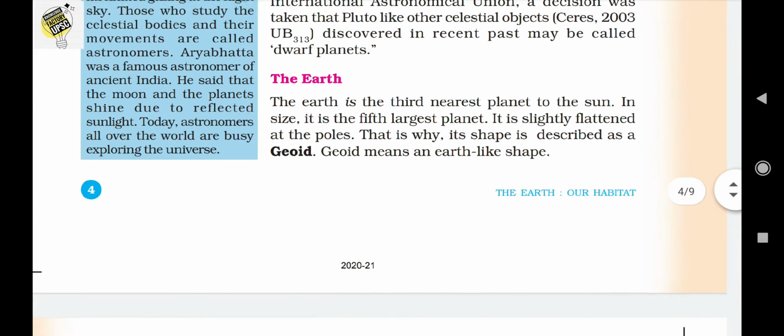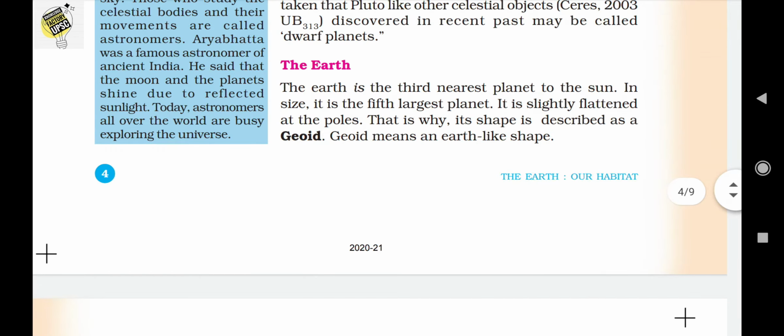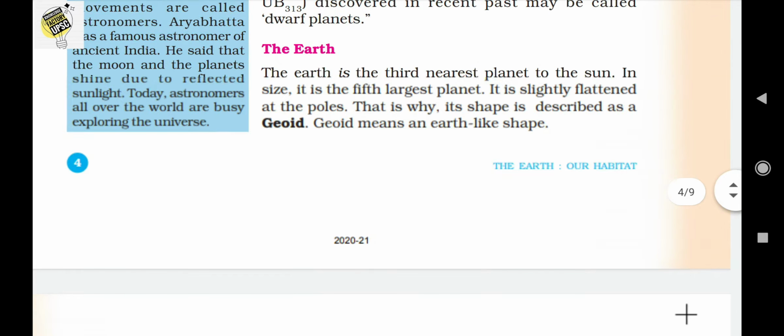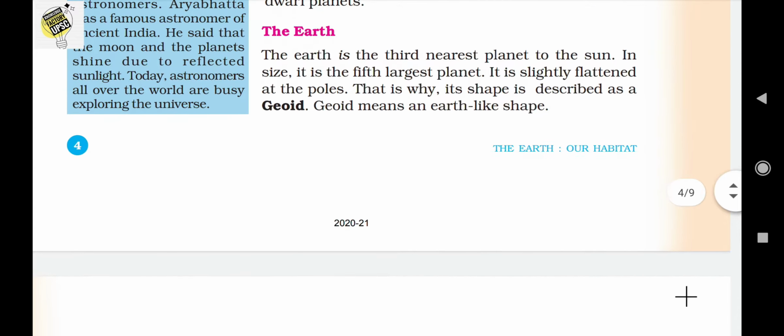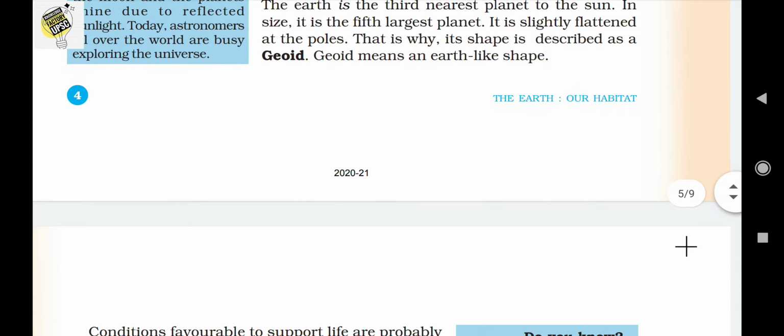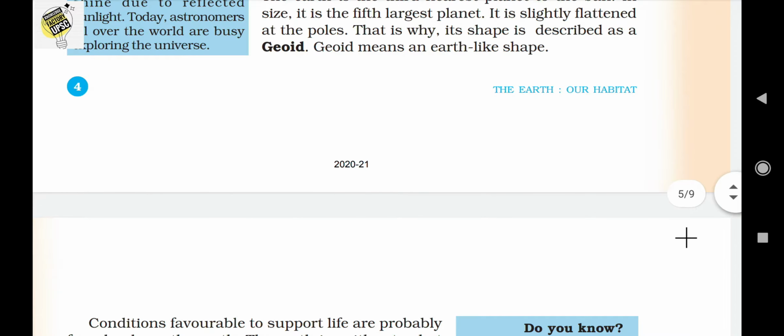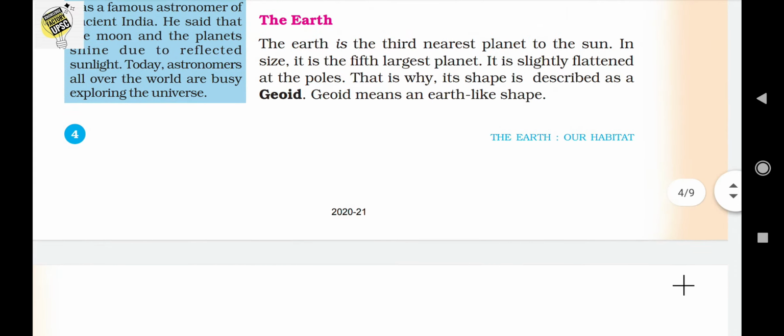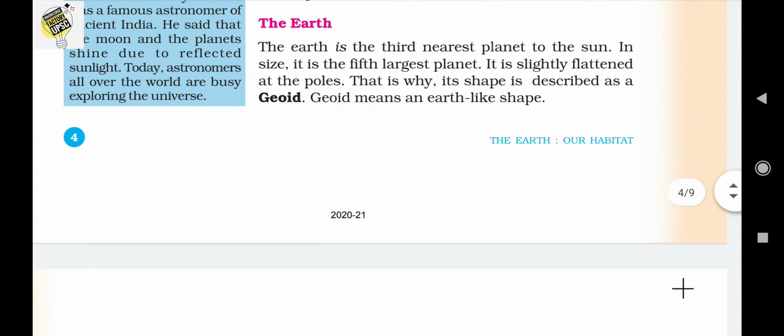So we can go to the next topic, that is the Earth, our planet. Earth is the 3rd nearest planet to the sun, and according to its size, it is the 5th largest planet, and it is slightly flattened at the poles. As we know, the Earth is not an exact circle, it has flattened poles, and that is why its shape is described as geoid. Geoid means the Earth-like shape.